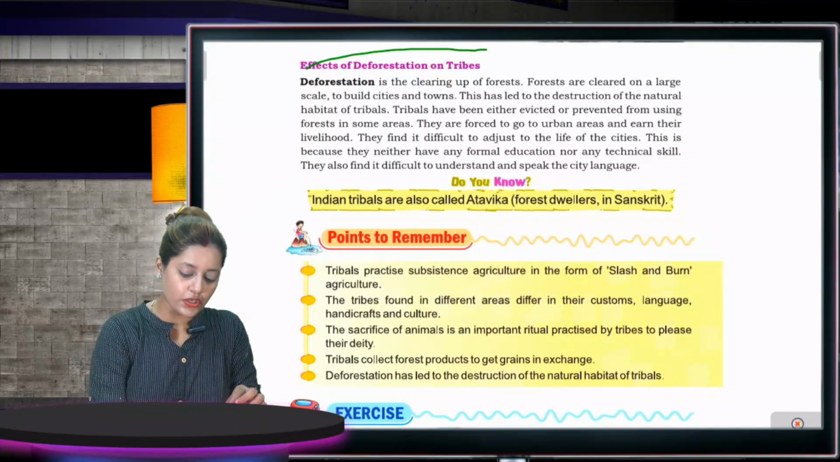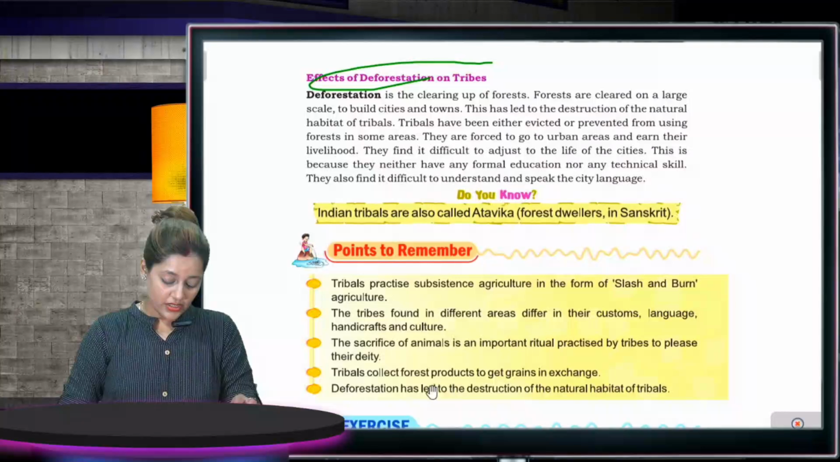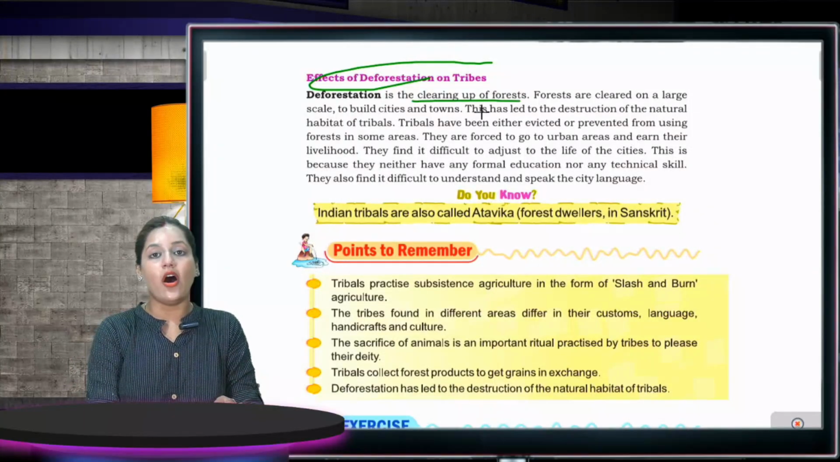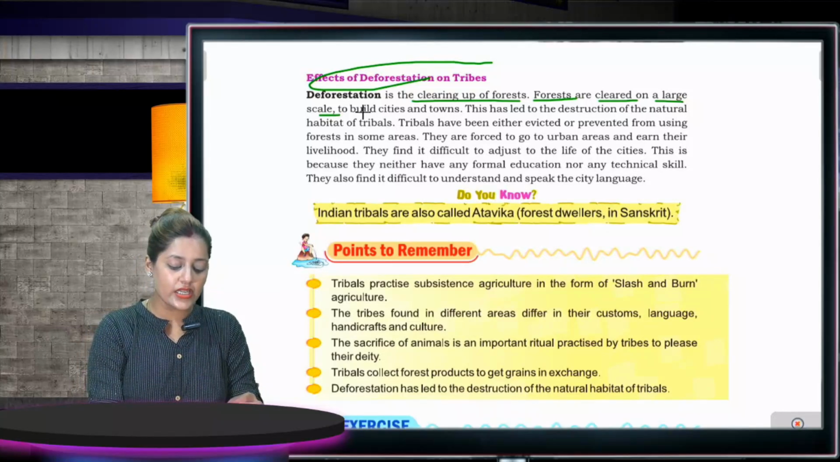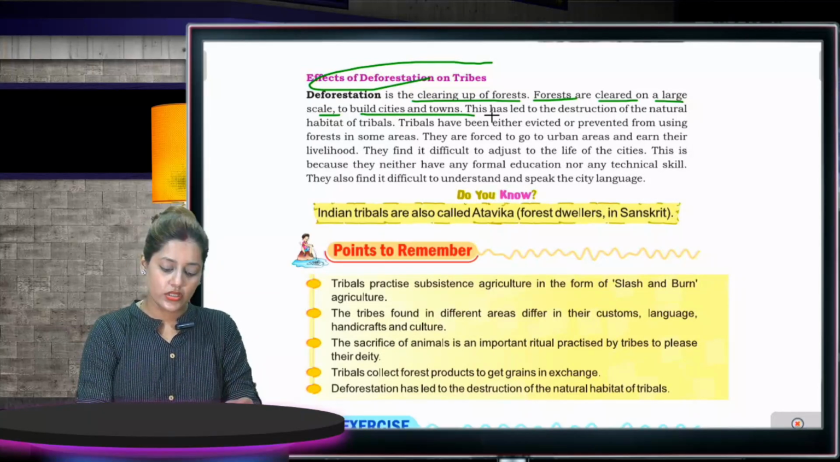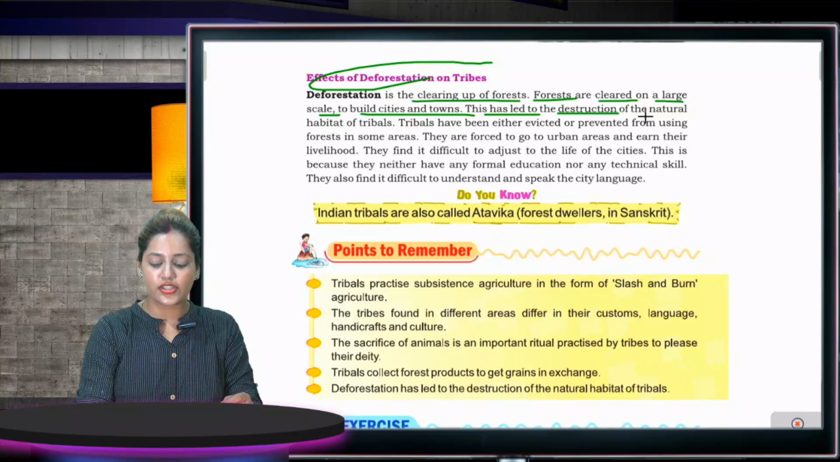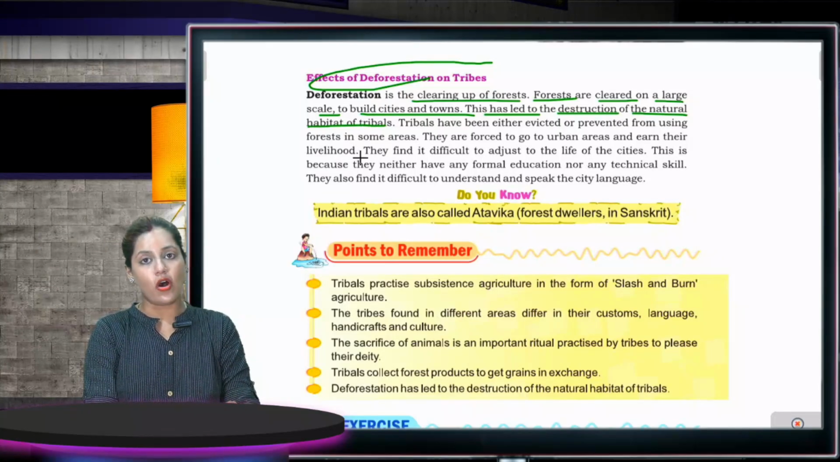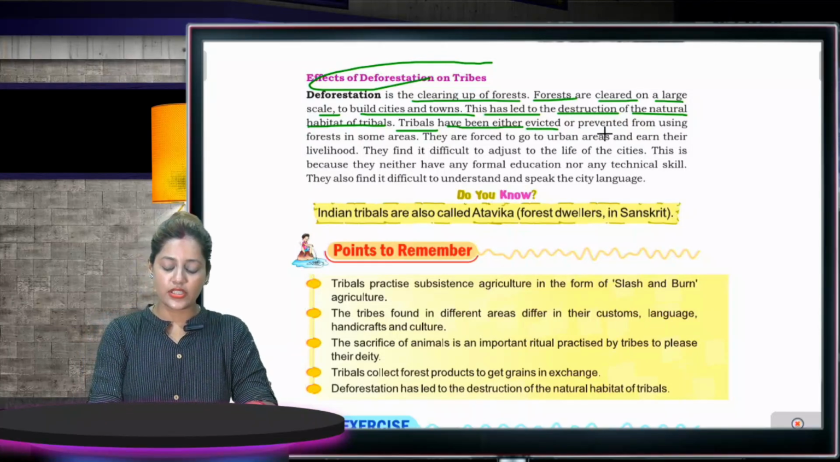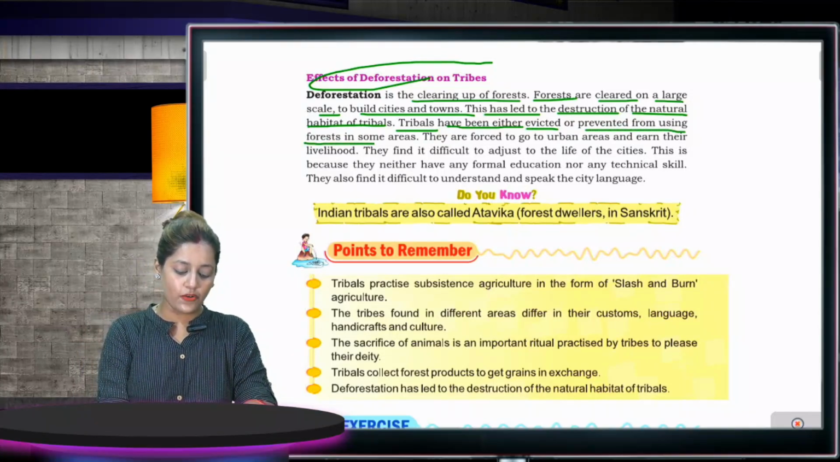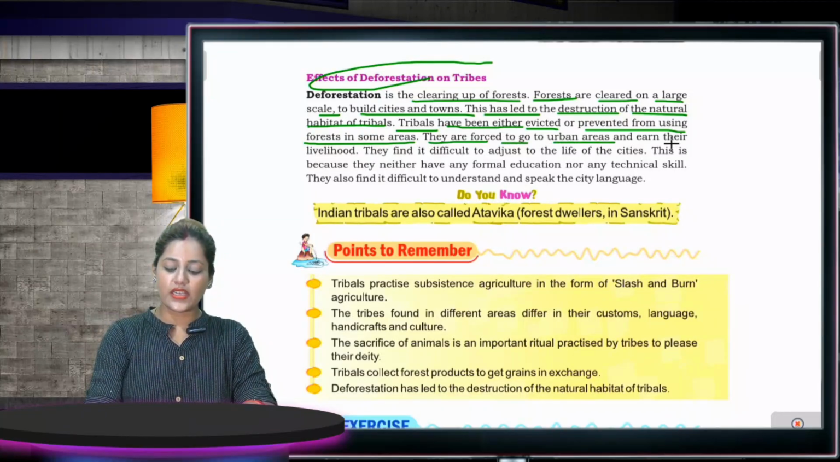Effect of deforestation on tribes. Deforestation is the clearing up of forests. Forests are cleared on a large scale to build cities and towns. This has led to a destruction of the natural habitats of tribals. Tribals have been either evicted or prevented from using forests in some areas. They are forced to go to urban areas and earn their livelihood.